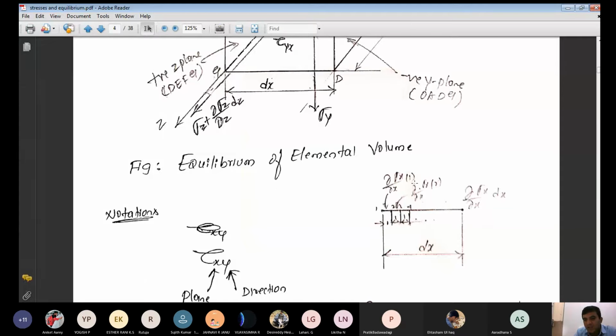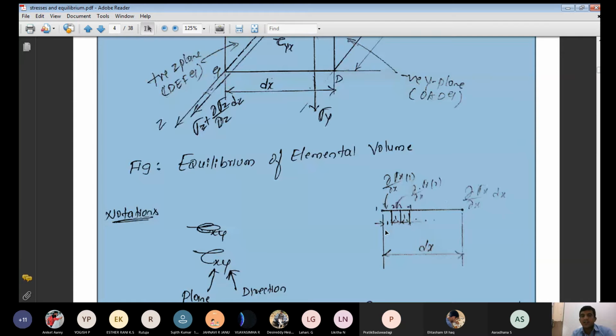Then you write dou by dou x into sigma x into 2. Similarly, 3 to 4 is also unity, only one element. Then from 1 to 4, the incremental value is dou by dou x into sigma x into the total number of units, 3 units. Dou by dou x into sigma x into 3. Sigma x into, in bracket, 3 elements. That is called the incremental stresses.